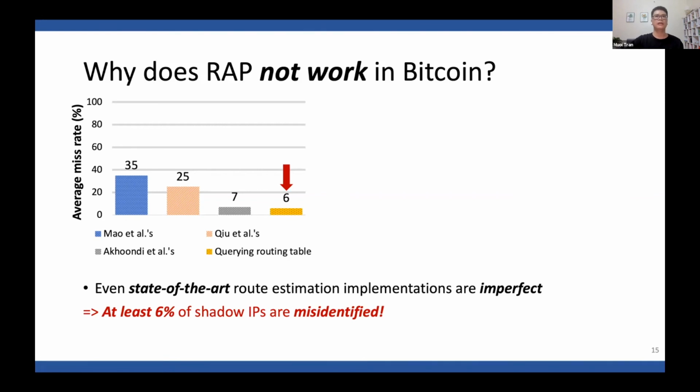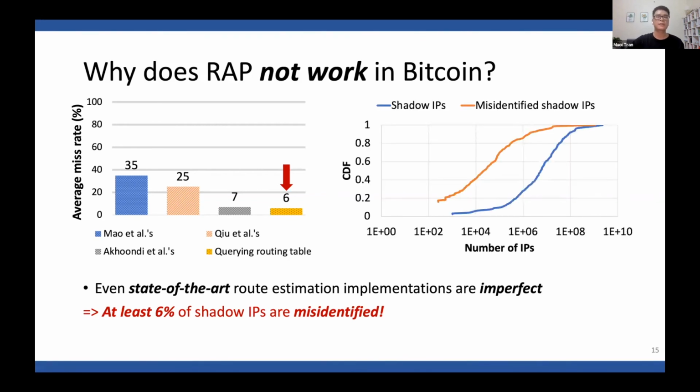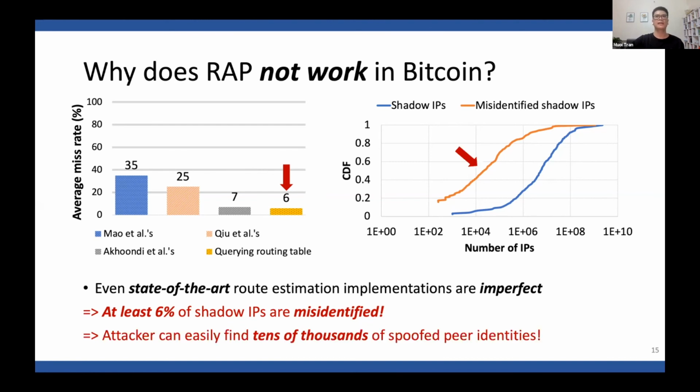And here is the distribution of the number of shadow IPs and misidentified shadow IPs. We can see that the number of misidentified shadow IPs is significantly smaller than the number of the original shadow IPs. However, we can also see that the attacker can still find tens of thousands of spoofed peer identities using those misidentified shadow IPs. And this explains the successful Erebus attack cases that we saw in the previous slide.